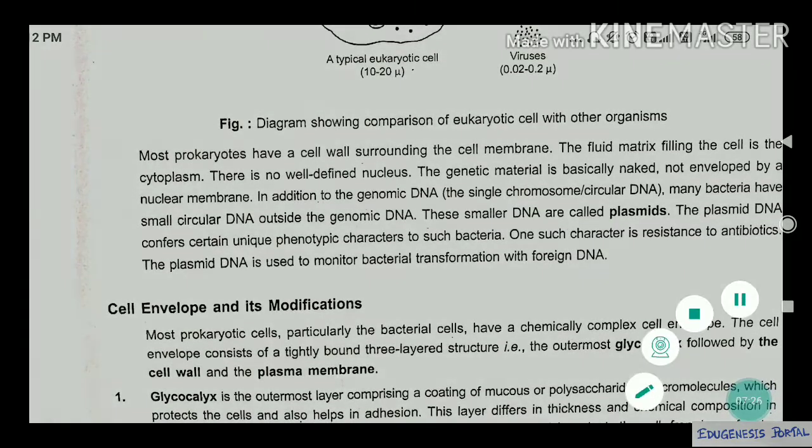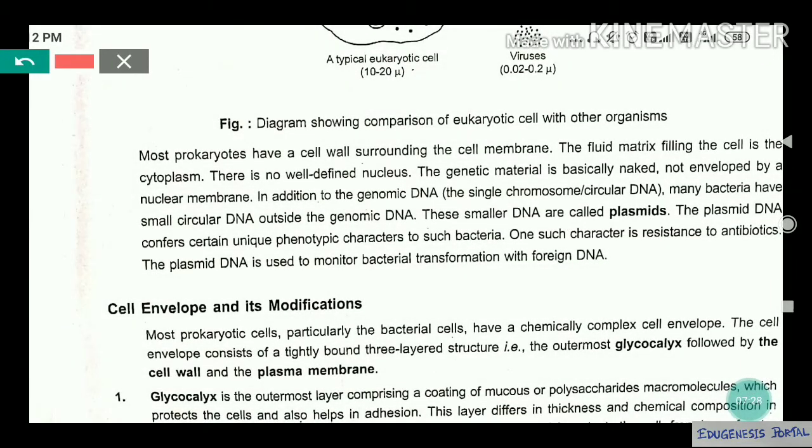Now you see, most prokaryotes have a cell wall. So most of the members of the prokaryotic cell have a cell wall. Okay, we know that animal cells don't have a cell wall, plant cells have, but bacteria have. Most of the prokaryotes have a cell wall, and they have cytoplasm, and there is no well defined nucleus. They don't have a nucleus. Their nucleus is naked, we can say, as they are prokaryotic organisms, and genetic material is basically naked, not enveloped by a nuclear membrane.